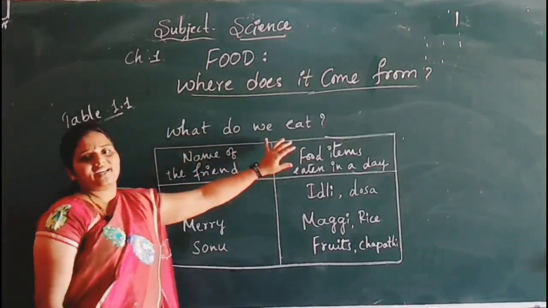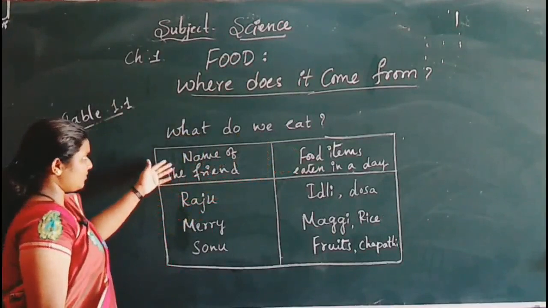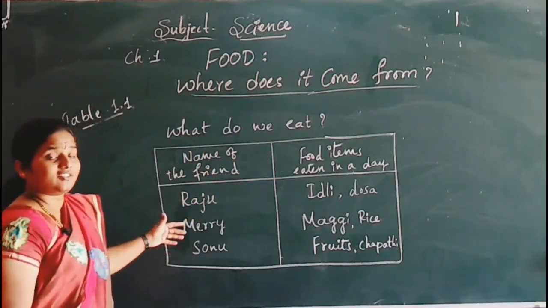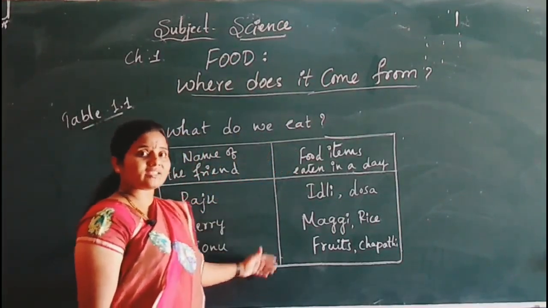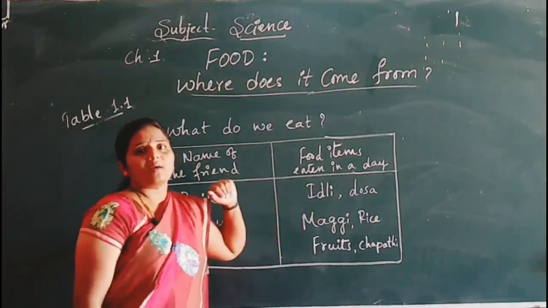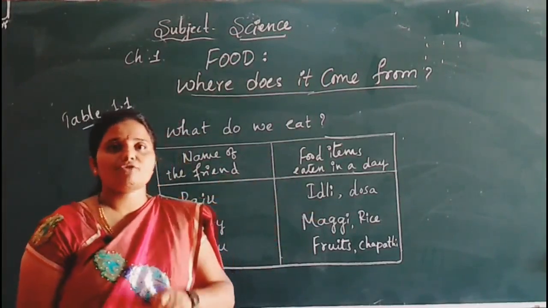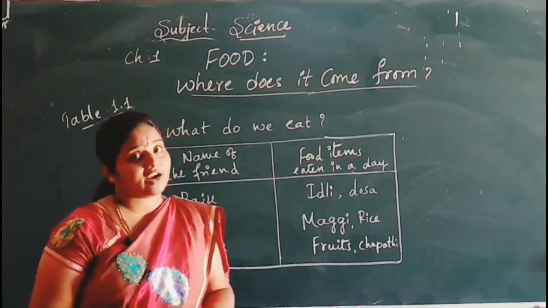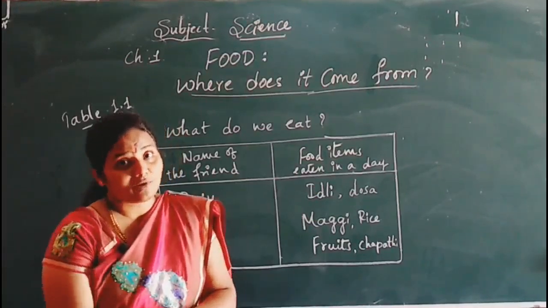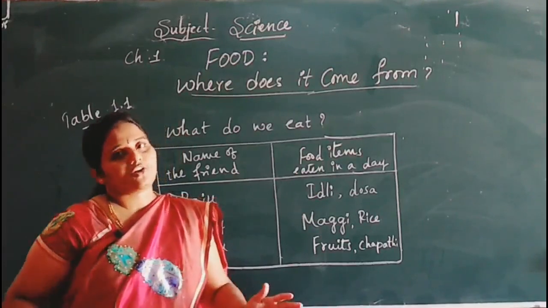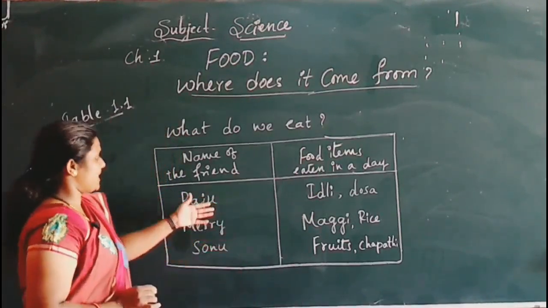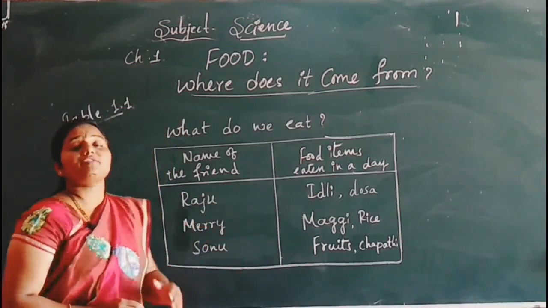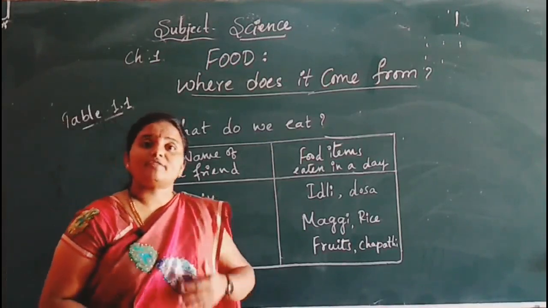What do we eat? When we ask our friends, they are all having different food items at different times, isn't it? People won't eat the same food item. Will you eat rice for morning, rice for afternoon, rice for night, and again rice tomorrow? Of course not. Here also it is the same. Our friends are also eating different food items at different times.